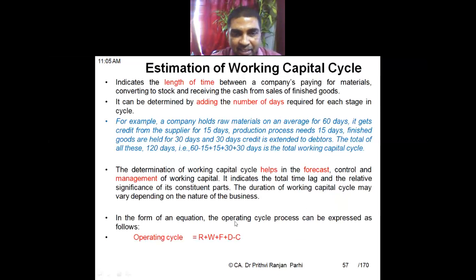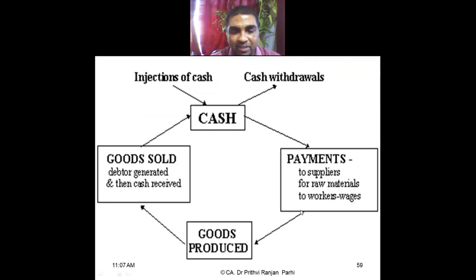Operating cycle can be computed by using this formula: R plus W plus F plus D minus C. I'll be explaining this formula in our next class. You can say raw material holding period, work in progress holding period, finished goods holding period, then debtors period and creditors period. By using all these things, we'll be able to compute our working capital cycle.